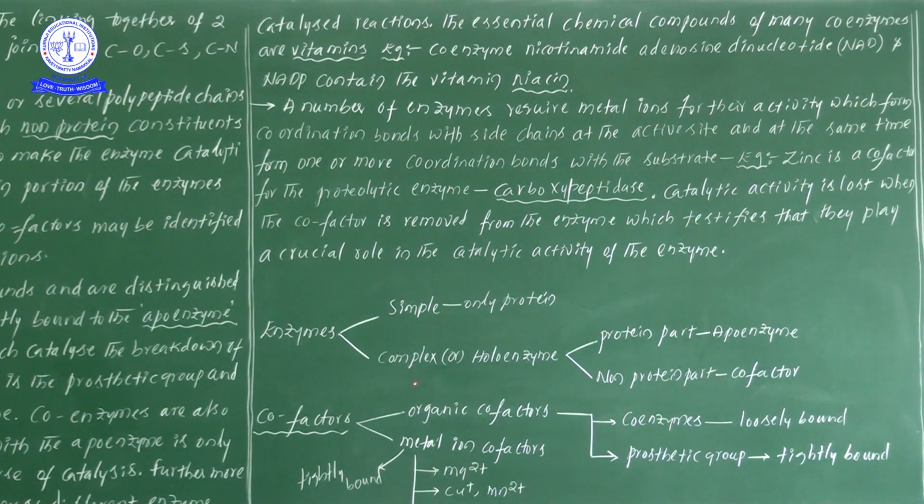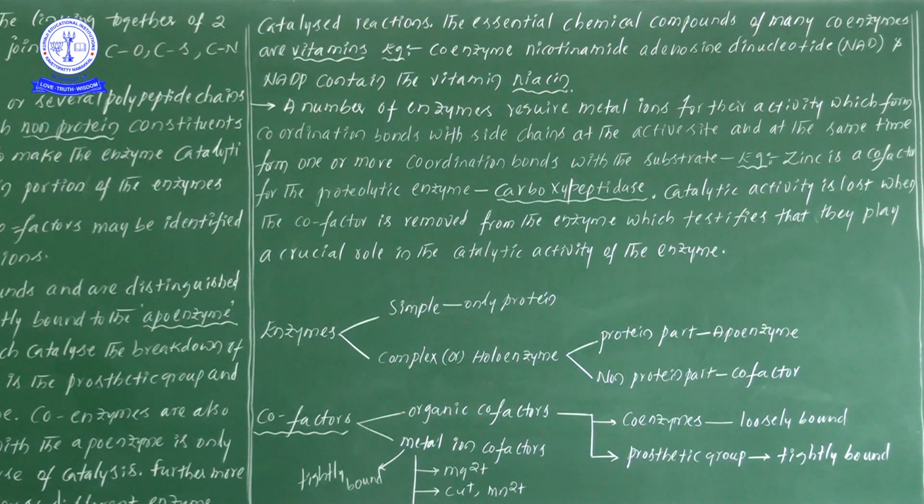The second one is the complex enzyme, also known as a holoenzyme. This holoenzyme is nothing but the functional unit of the enzyme. How does its formation take place? This holoenzyme is formed with the protein part and the non-protein part.